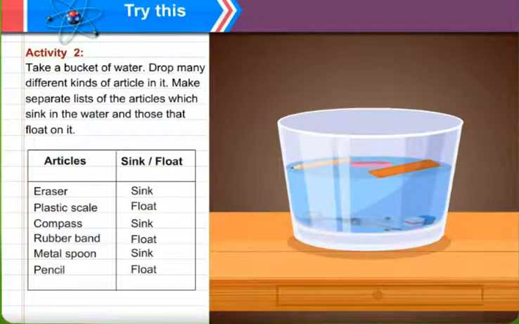Now, what you have seen is that these substances, eraser, compass, metal spoon, sink because they have a high density. Plastic scale, rubber band and pencil float because they are light in weight. All those substances that are heavy will sink, and the others that are light in weight will float.